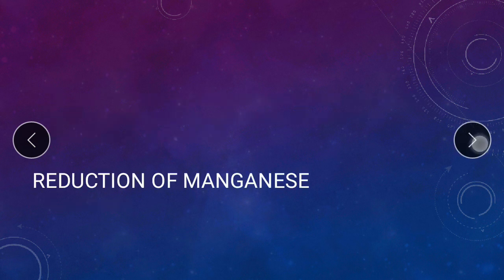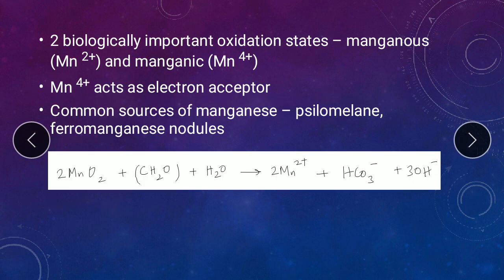Moving on to the reduction of manganese. So manganese, like I told you, though closely associated with iron, is not as abundant as iron in the Earth's crust. Manganese is found in several oxidation states. You have +2, +3, +7. There are many oxidation states, but the two biologically important oxidation states are Mn2+, which is manganous, and Mn4+, which is manganic. Now in this case, manganic is the one which is the oxidized form.